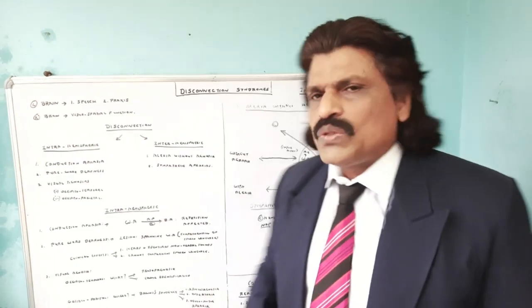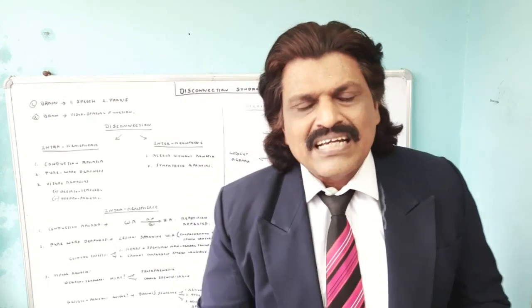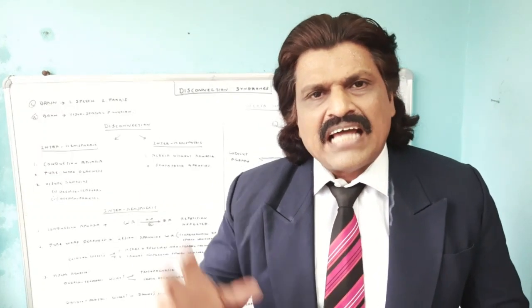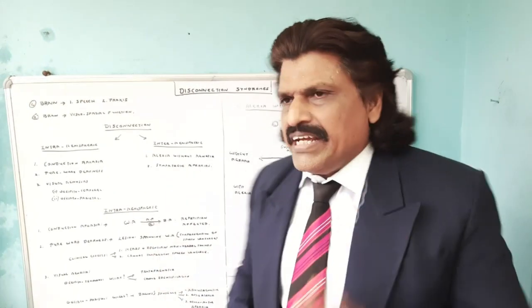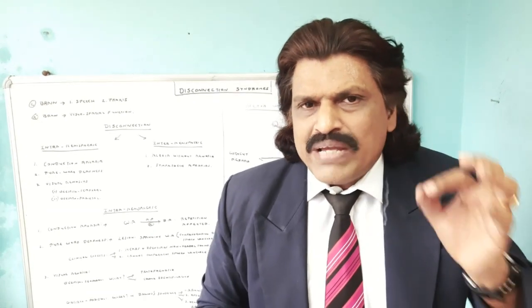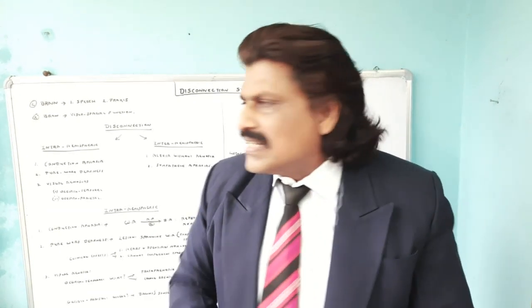But before we proceed to the disconnection between the right side of the brain and the left side of the brain, we need to know the important functions of the left side and the right side of the brain. The left brain is mainly concerned with speech and praxis. The right brain is mainly concerned with visuospatial function. So if there's a lesion, it will produce a visuospatial dysfunction.